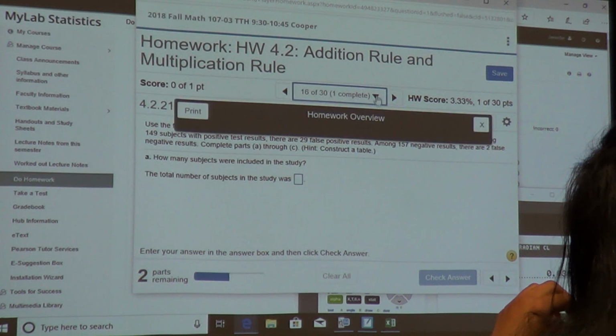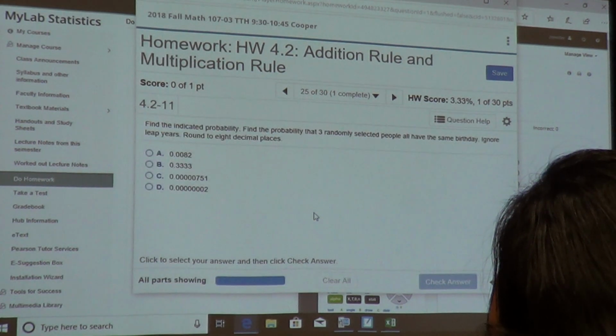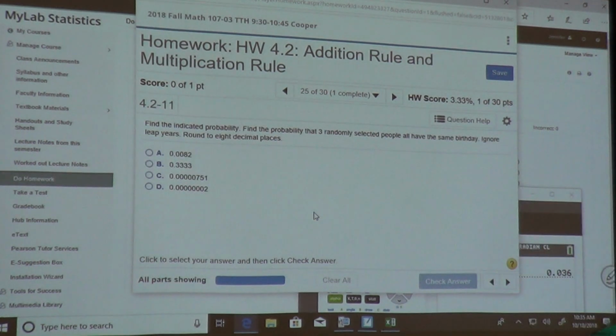Okay, which one, 25? All right, we're going to do this one and we're going to be done. That 3 randomly selected people all have the same birthday. So we're doing 3 probabilities. We're doing a probability, a probability, and a probability. Have the same birthday.